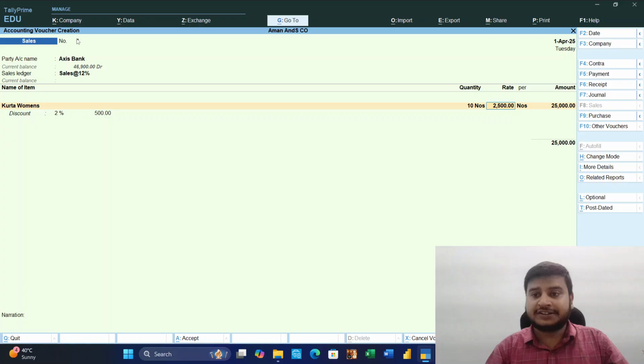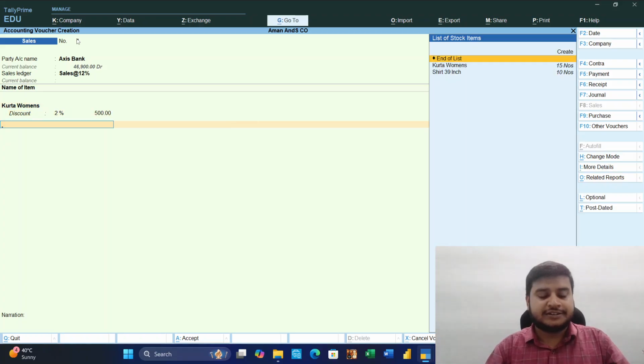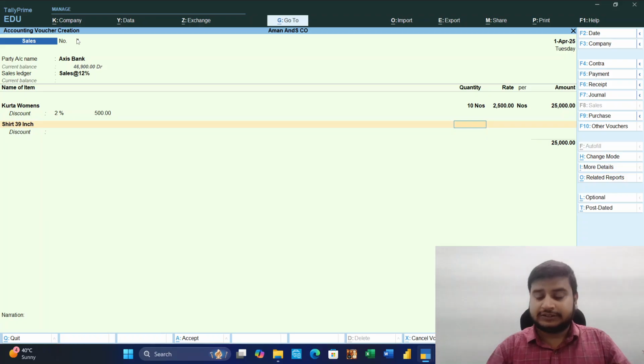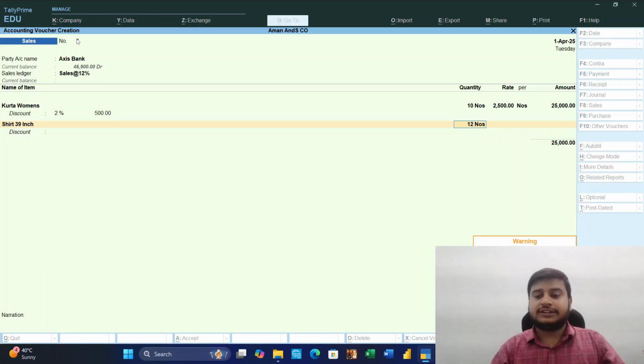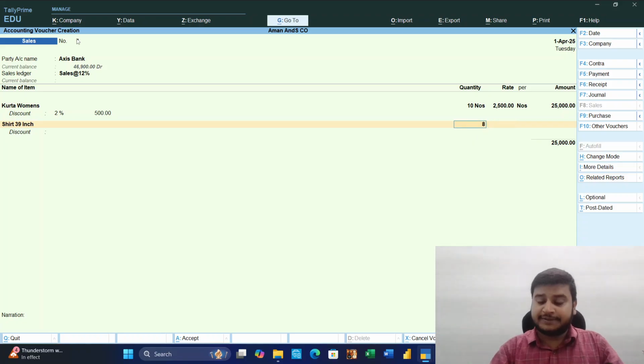Okay, 12%. Okay, 2,500. Then shirt. You can see the effect of negative stock, 12 pieces. It will show negative stock, minus 2. So 8 pieces, 8 pieces, rate 3,500.